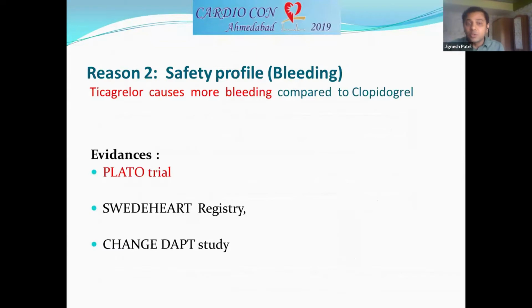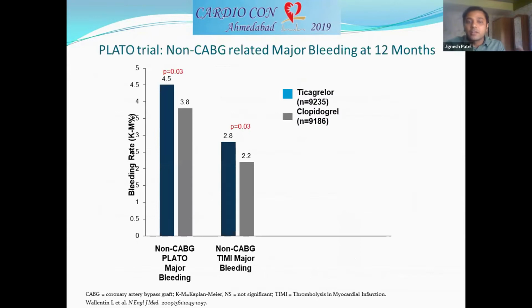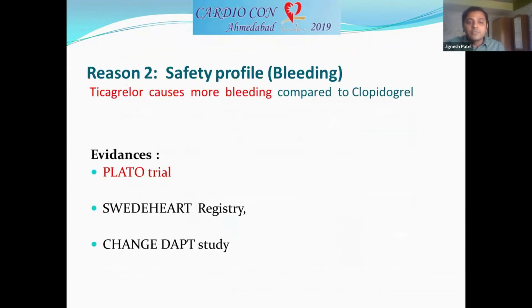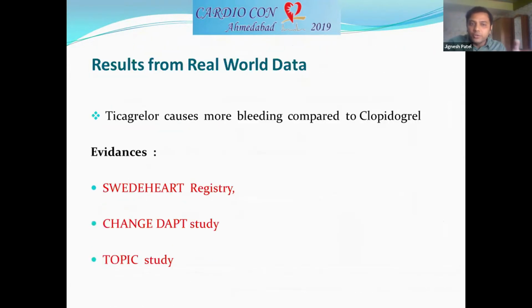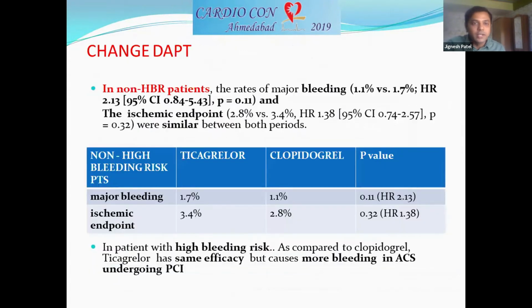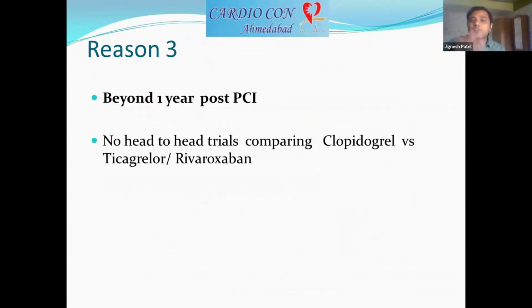Now coming to reason 2, the safety profile, which is also really very important. Ticagrelor causes more bleeding compared to clopidogrel. That is evident from the PLATO trial, the Swedish Heart Registry, as well as the CHANGE DAPT study. I will not go into the details of these studies; it is very well evident. And beyond 1 year post-PCI, there is no head-to-head comparison between clopidogrel, ticagrelor and rivaroxaban.